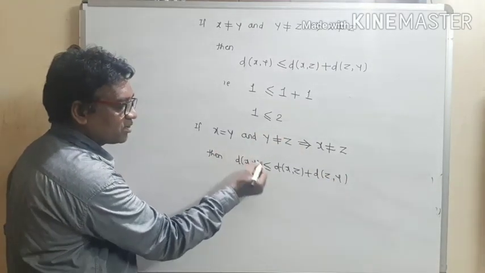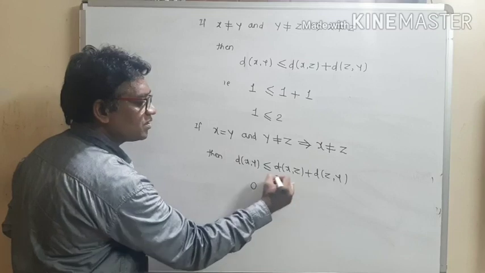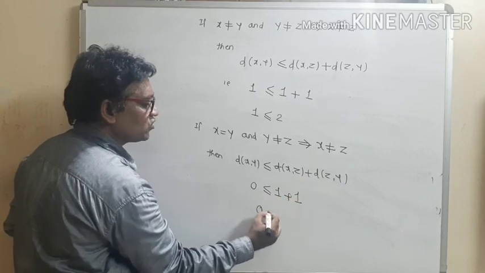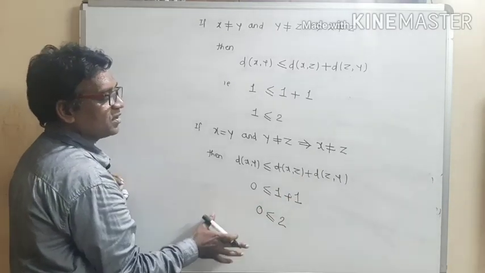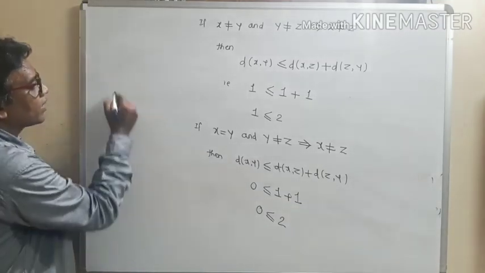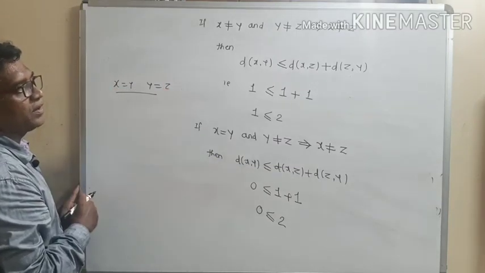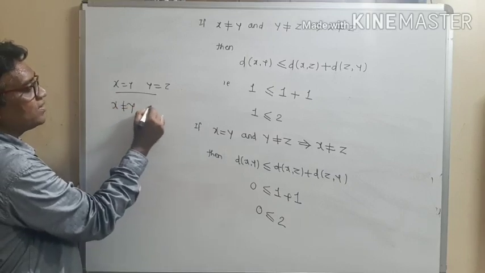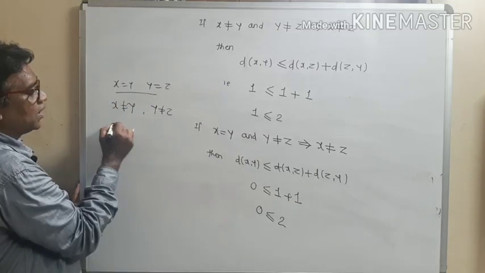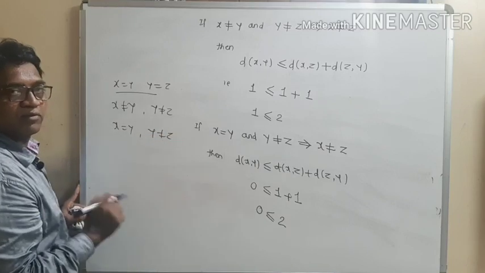X and y are the same point, so this value is given by 0. X and z, they are the different points, so what is the distance between x and z? It is 1. Z and y, they are the different points, so what is the distance? It is 1. So 0 less than or equal to 2. So again, obviously this triangle inequality property holds. So see, we have shown that if all the 3 points are equal, then we have shown this triangle inequality property. If all 3 points are different, then again we have shown the triangle inequality property, and we have shown this case also. If x and y both are equal and y and z both are different, then we have shown the triangle inequality property.